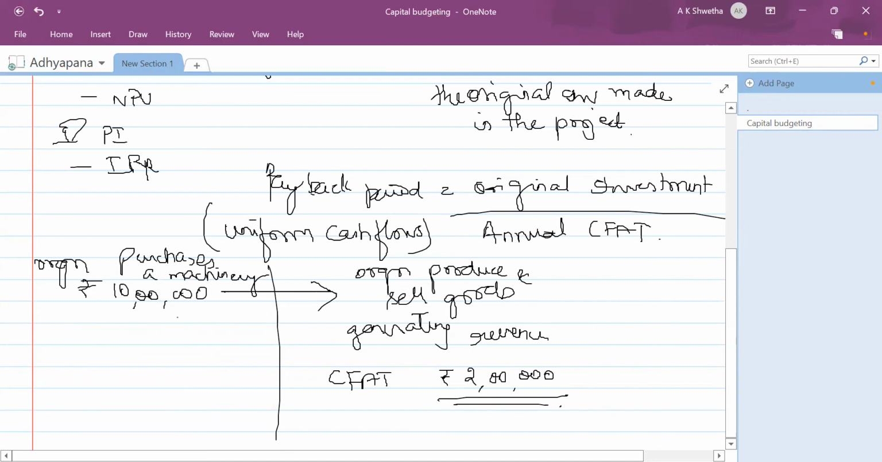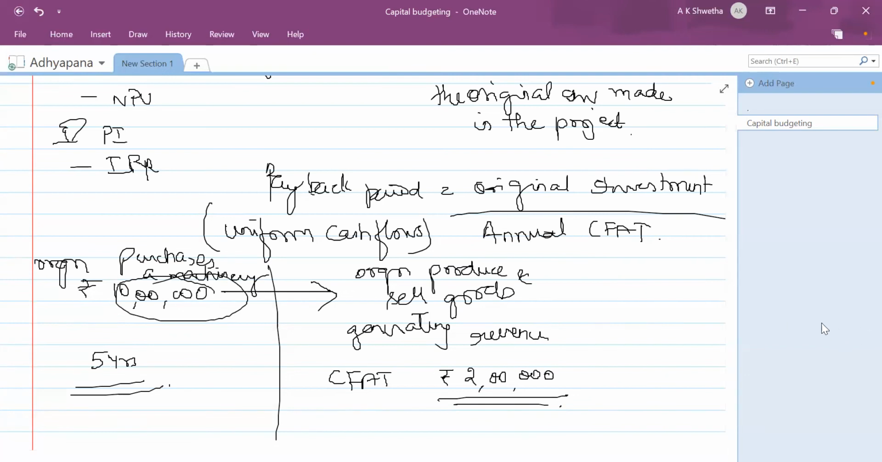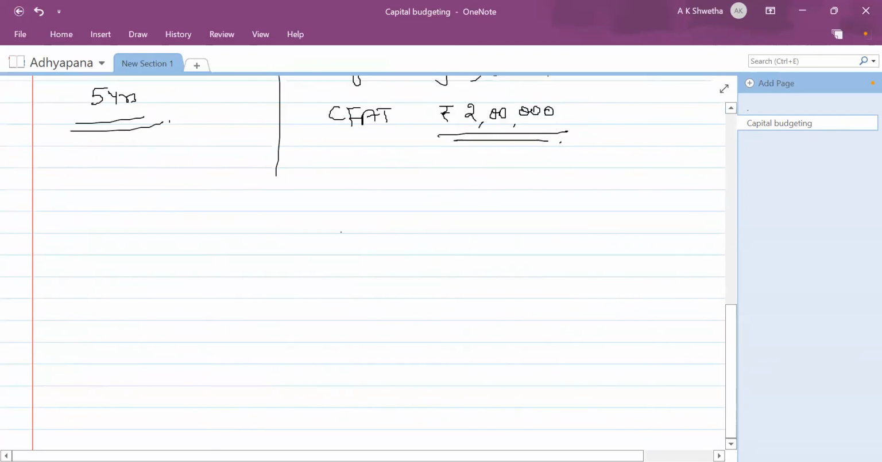Because of investing 10 lakhs in a capital asset, every year the organization is going to generate after-tax cash flows of rupees 2 lakhs, which means it will take 5 years to recover my original investment of 10 lakhs. Say this 2 lakhs is uniform. How did I get that 5 years? I got it as the purchase cost, which is the original investment, divided by the annual cash flows after taxes. Now let me tell you what this cash flows after taxes is.